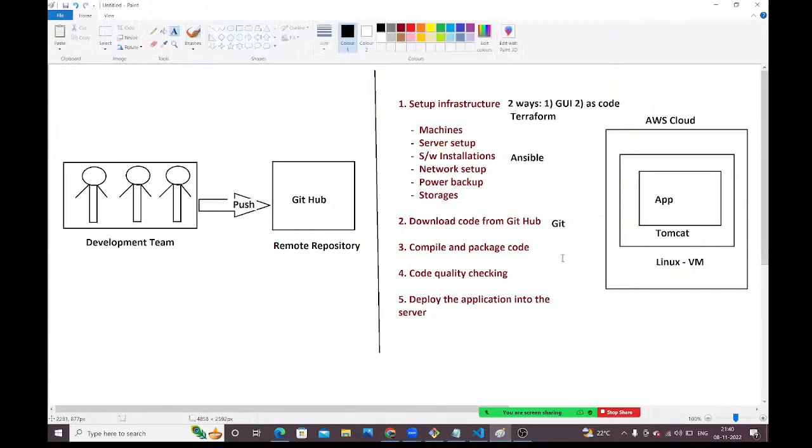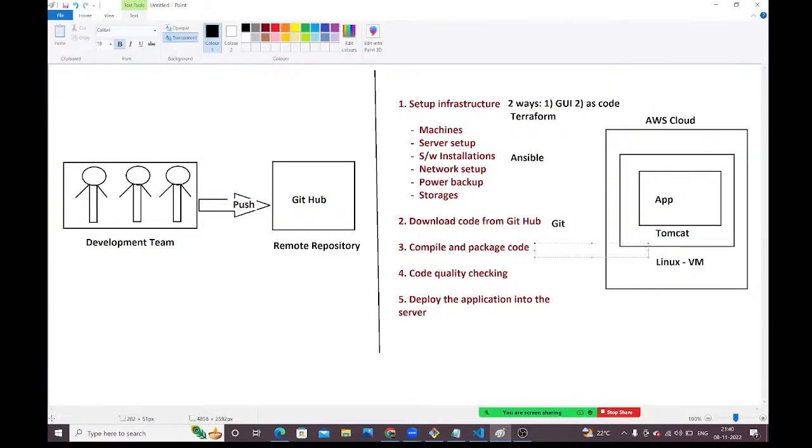Okay. Next, guys, whatever code you have downloaded, I want to compile that code, I want to build it, I want to package it as an artifact. For that, which DevOps tool do we need to use? For this, we are going to use a build tool. Which build tool are we using? Maven we are using here. Are there any other build tools? Yes, we have other build tools also, but those tools are almost outdated. Nowadays, all the companies are using Maven only.